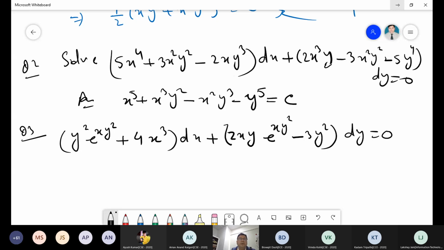Excuse me, sir. In that third question, is it 2 or z? It's not clear. There is no z there, only x and y. No, sir, in the end term, is it 2xy or zxy? This is 2. This is 2.